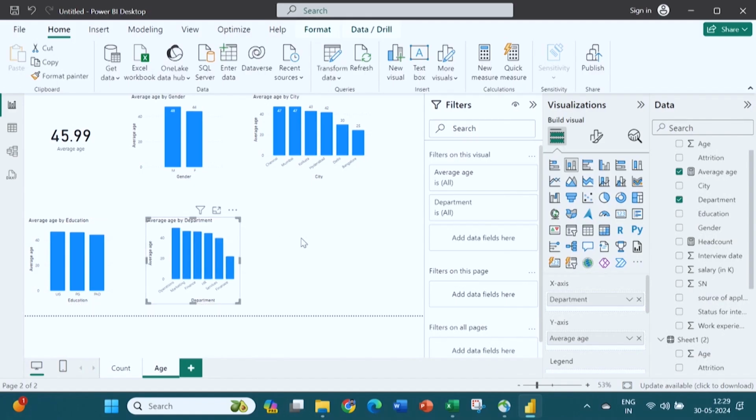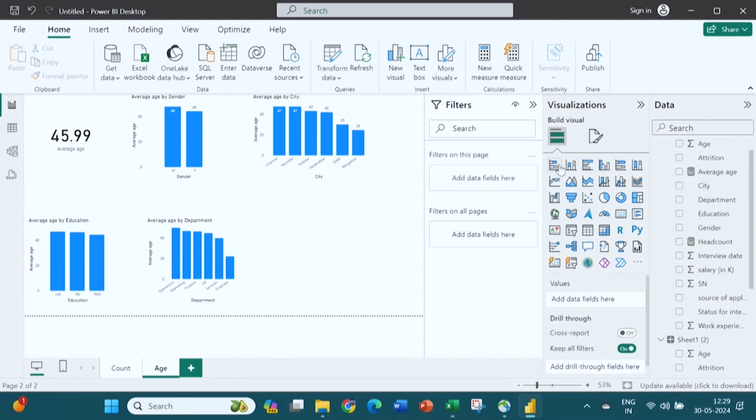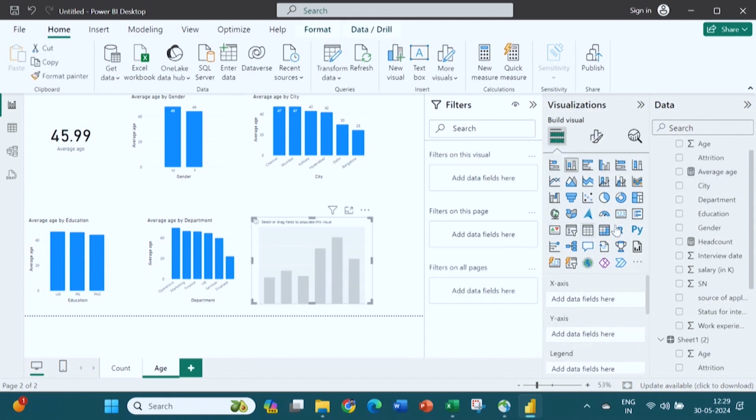So gender we have covered, and next thing, if we want to know people who are coming for the interview, right, what is their average age, and people who are not coming for the interview, what is their age, right. So next one I want to know, again I have selected this.